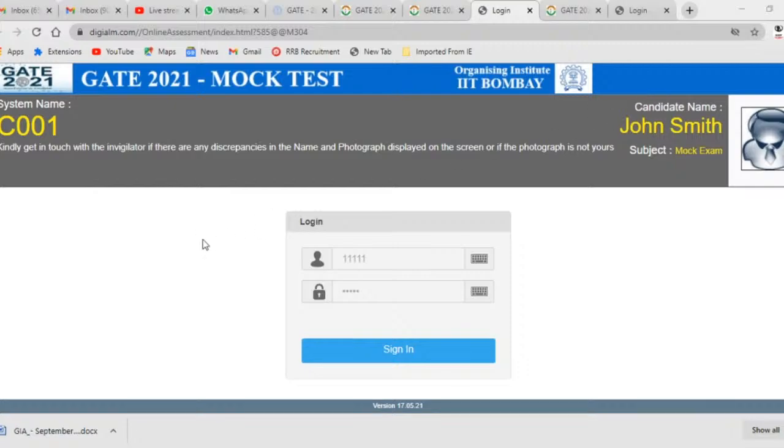So let's get back to our main paper. So this is general aptitude. There are 4 options. You can see these are the radio buttons. Here you have to click on the answer. You can see which option is going to be correct.